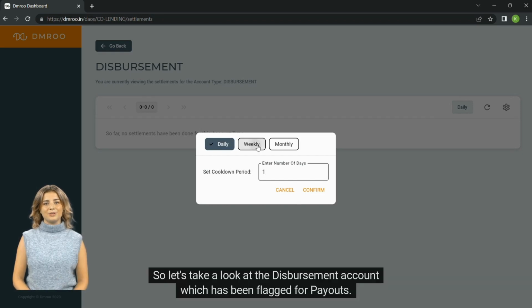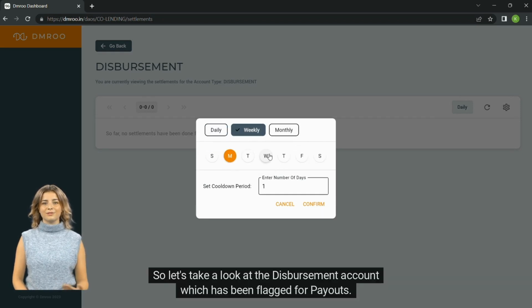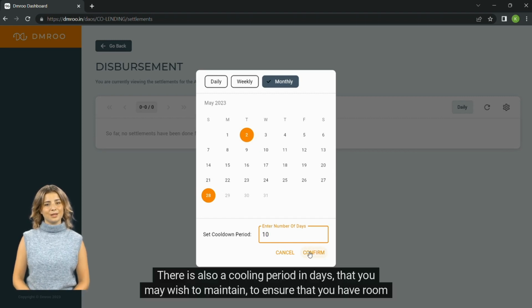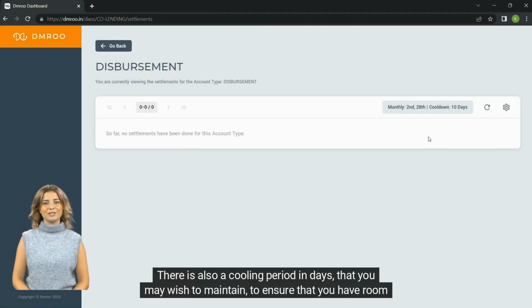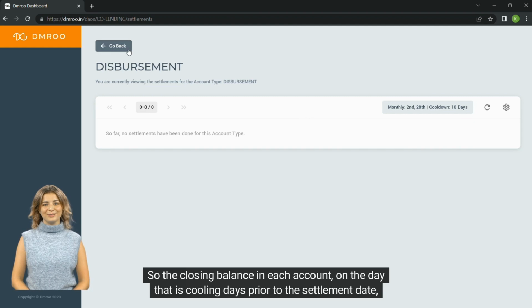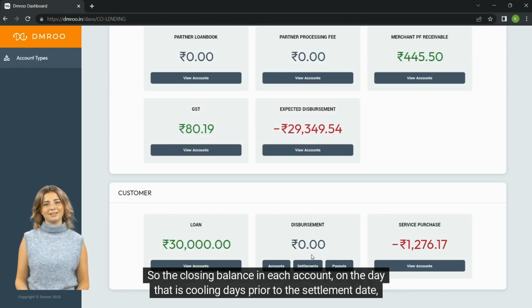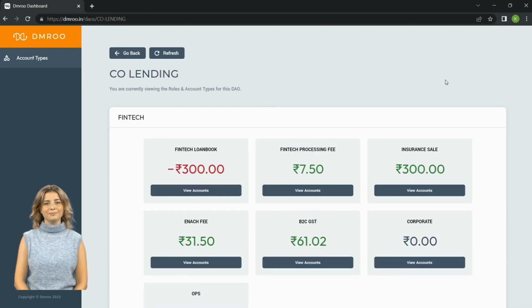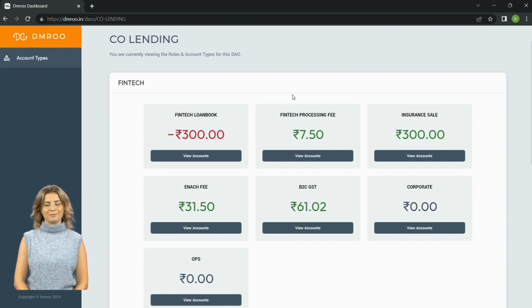So let's take a look at the disbursement account, which has been flagged for payouts. Here we can set up daily, weekly, or a monthly schedule for payouts from this account. There is also a cooling period in days that you may wish to maintain to ensure that you have room for any exceptions or cancellations. So the closing balance in each account on the day that is cooling days prior to the settlement date will be automatically paid out to the beneficiary of that account. This is the power of Dmroo.